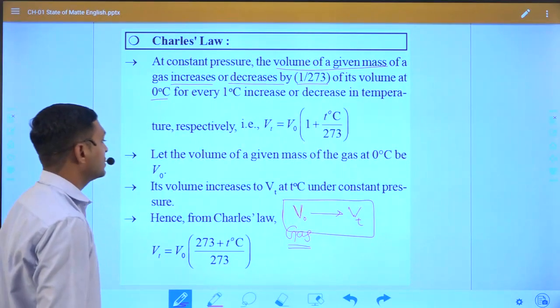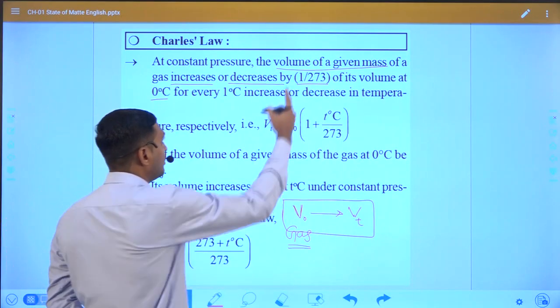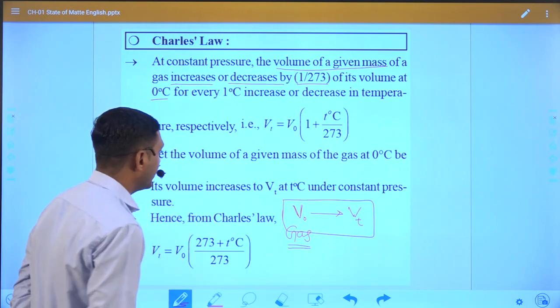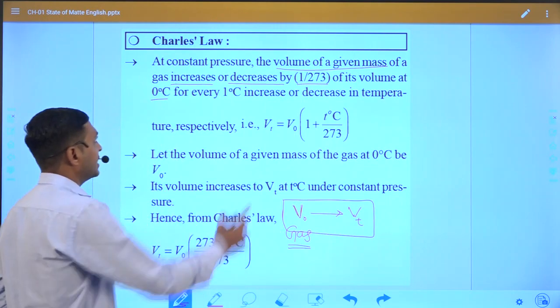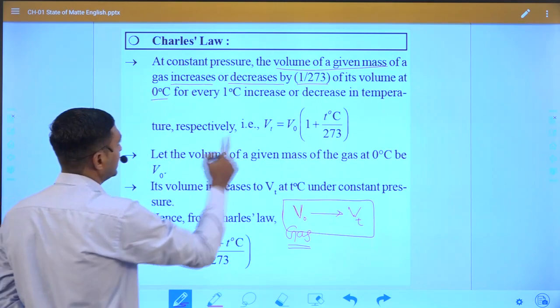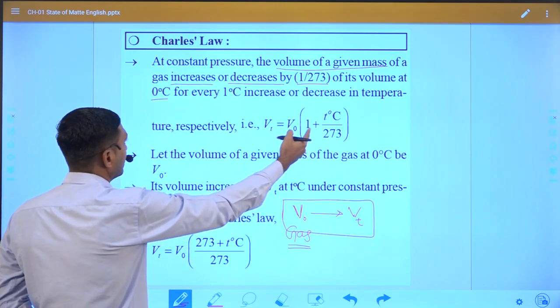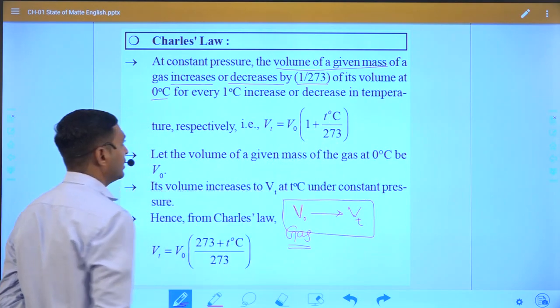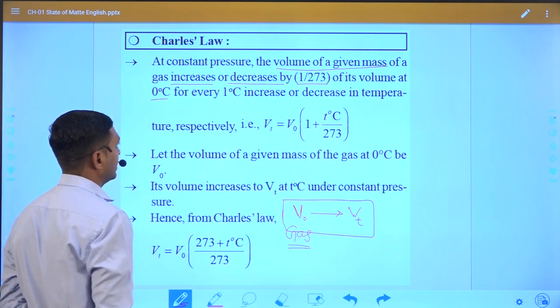Now suppose I say the volume of gas at 0 degree is V0. If we increase 1 degree, then that will become 1 plus Tc upon 273, right?